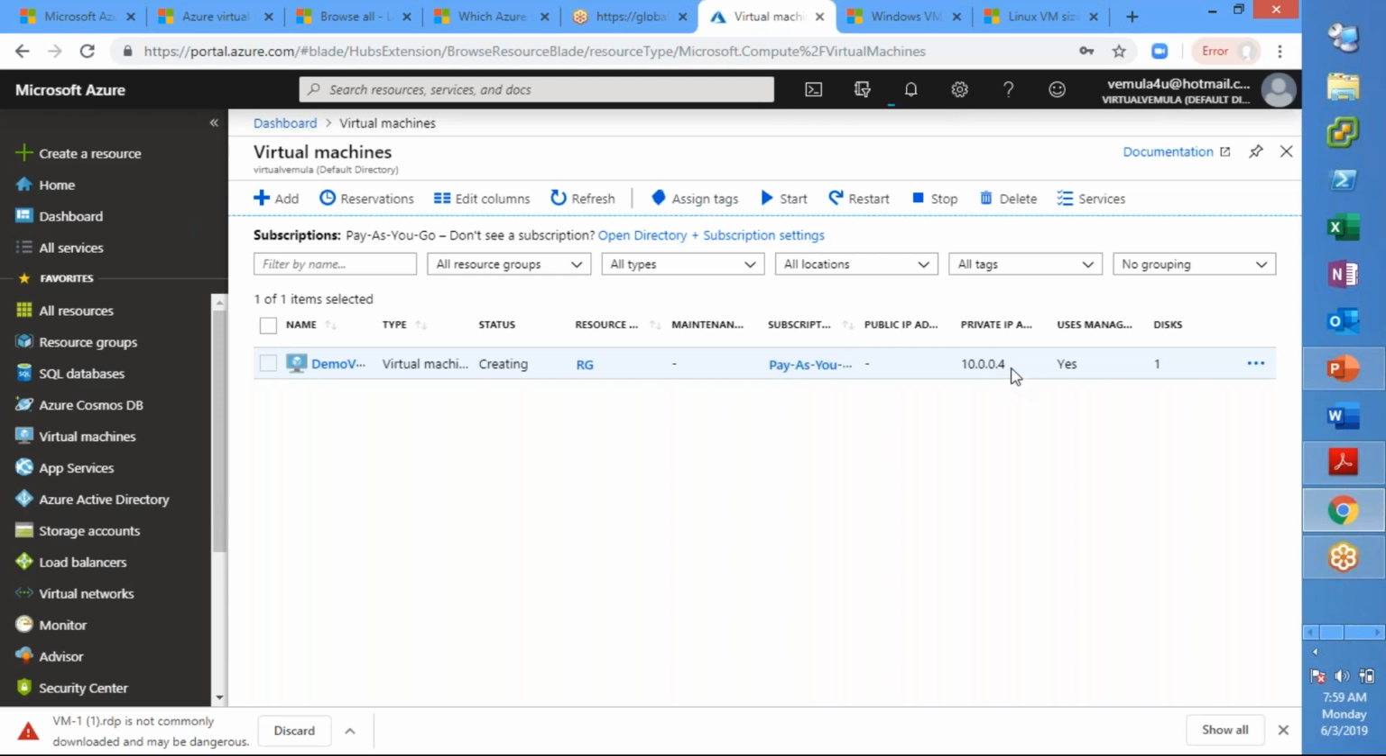Now, what is the IP address it picked? It picked 10.0.0.4. Now the question comes, where are the other IP addresses? Right, 10.0.0.1, 10.0.0.2, 10.0.0.3. By default, there will be a few addresses which will be reserved by Azure itself, right? So 0.0.1 will be a gateway kind of thing, and the other two also will be reserved by Azure.